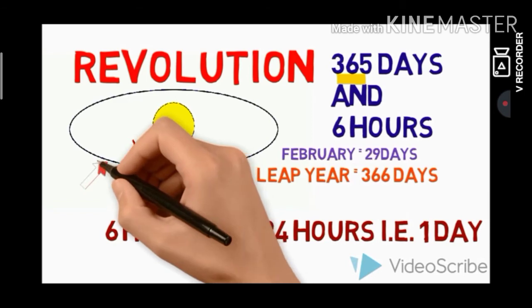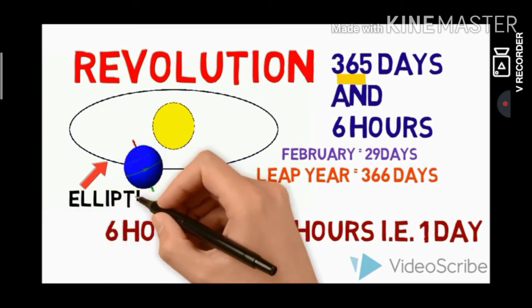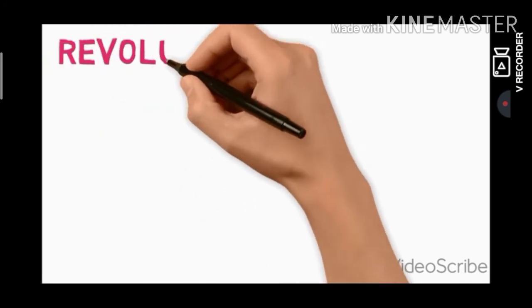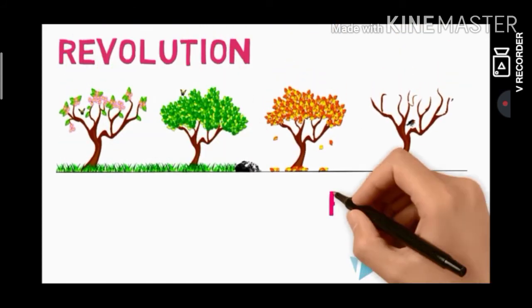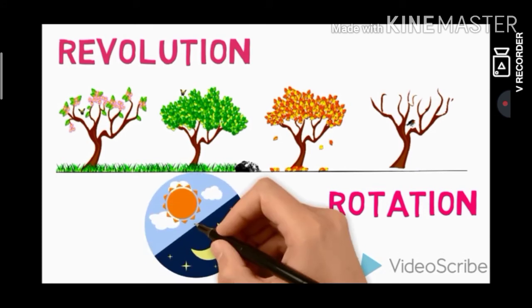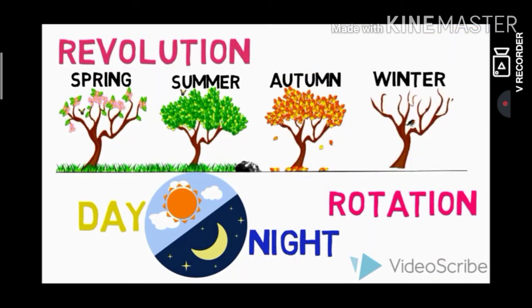The Earth goes around the Sun in an elliptical orbit, and is inclined in the same direction throughout its orbit. Thus, it is due to Earth's revolution around the Sun on a tilted axis that we experience different seasons, and it is Earth's rotation around its axis that causes day and night. A year is divided into 4 seasons, that is, summer, winter, spring and autumn.